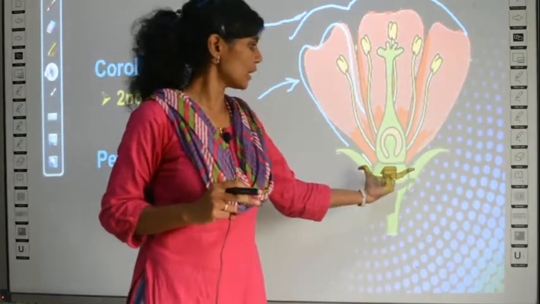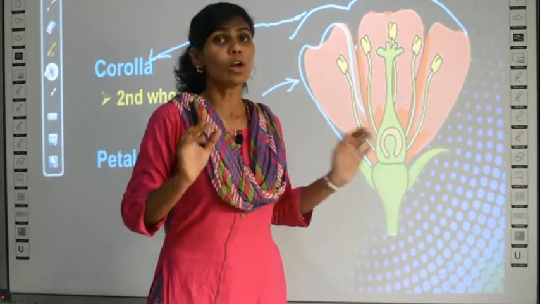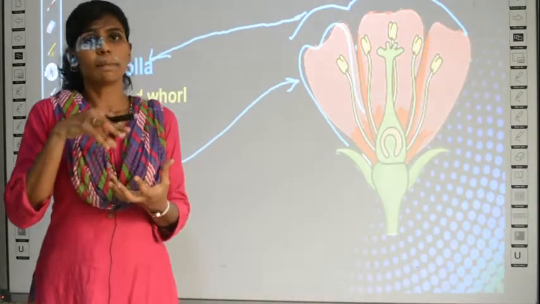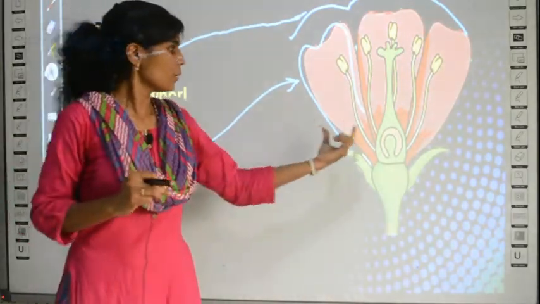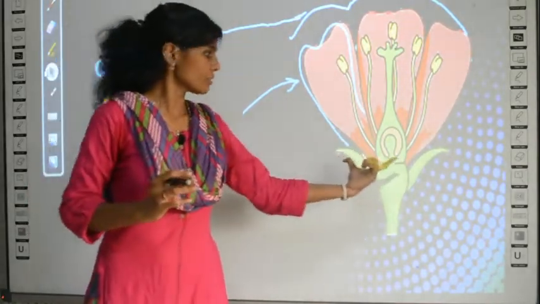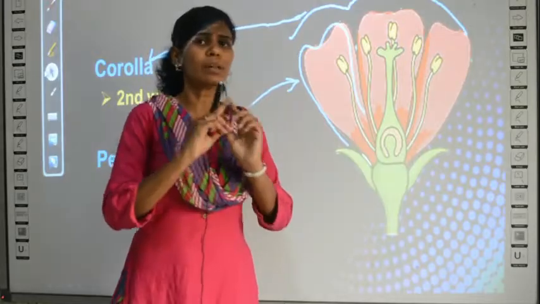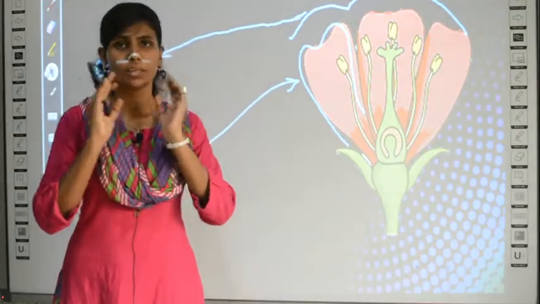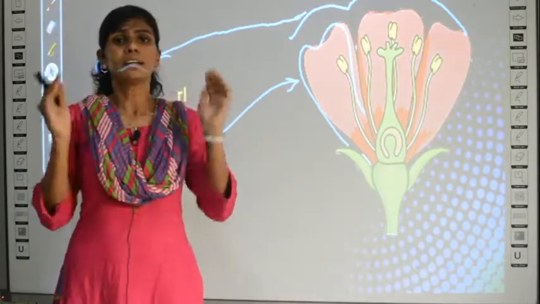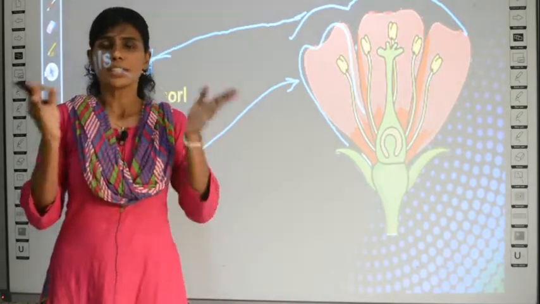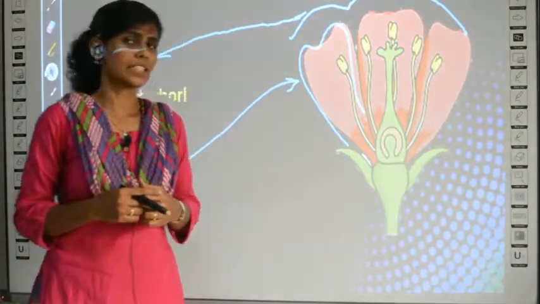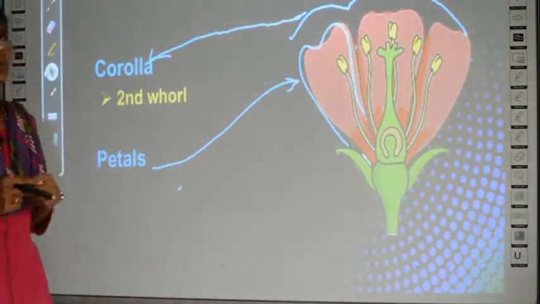This is the first whorl, no? The calyx is the first whorl or the outermost whorl, and inside that only all other parts are present. So the second whorl is the corolla, which means a group of petals. So first whorl, second whorl. Whorl means just like a circle, they arrange themselves, but the outermost one is the calyx, and second to the outermost is the corolla or the petals. So that's why it is called the second whorl.